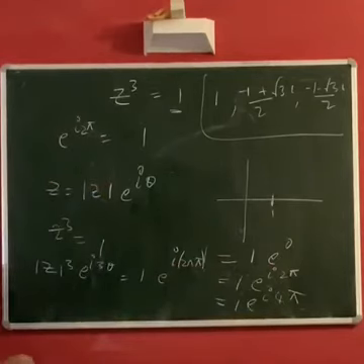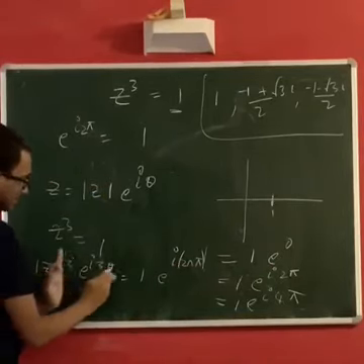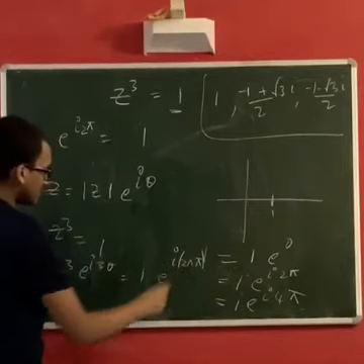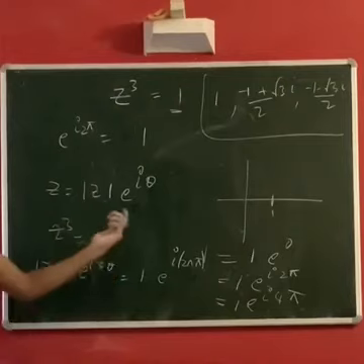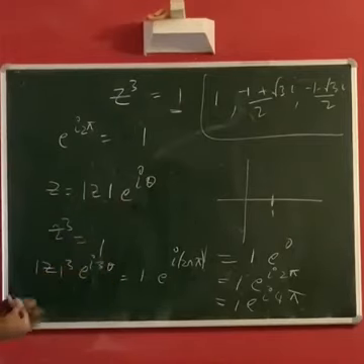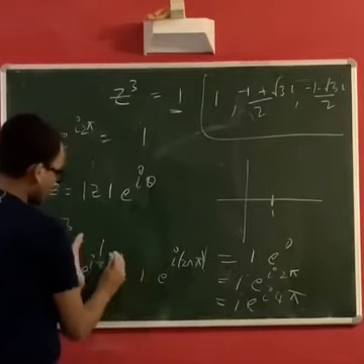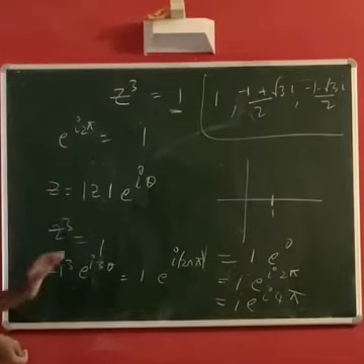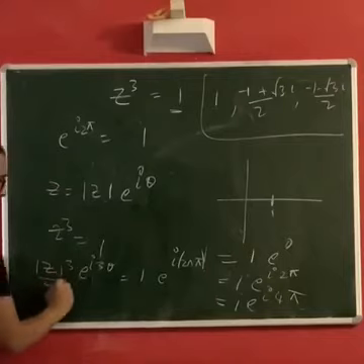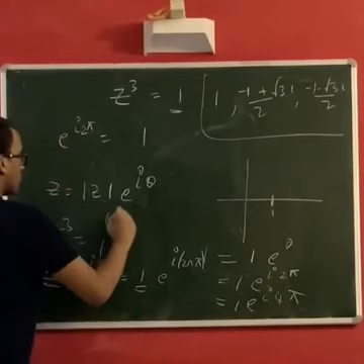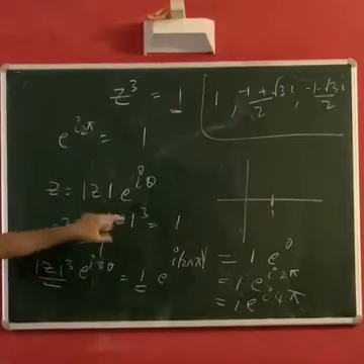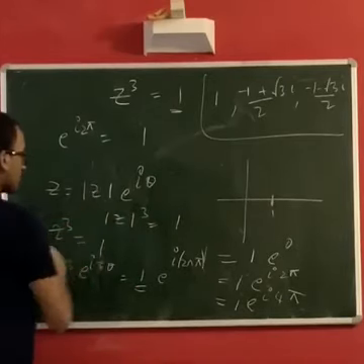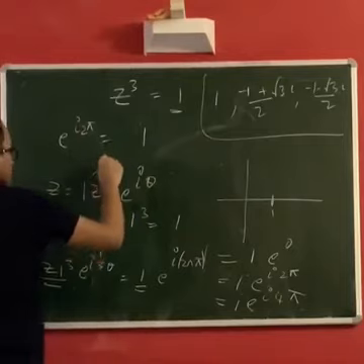Okay, so now we have to equate the real parts and the imaginary part. That is something we used to do till now in the Cartesian representation. But in the exponential representation, you can just equate the moduli and the arguments. So that's what we will do here. Mod z cube must be equal to 1. For this we have just one solution, because here mod z is real. So mod z must be 1.